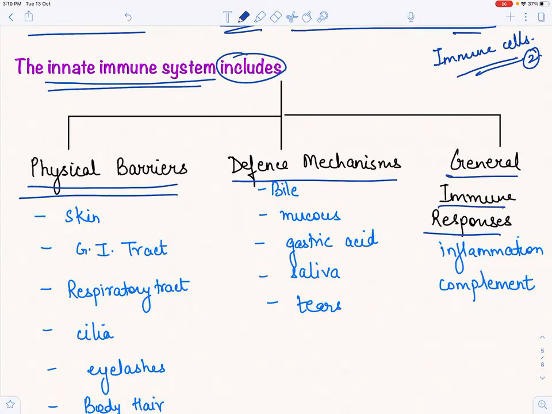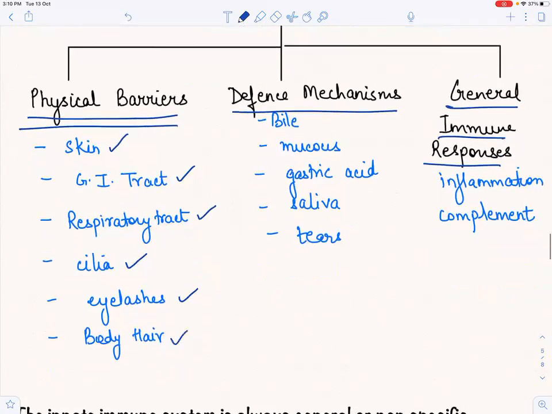Physical barriers: you have skin, you have your GI tract, you have your respiratory tract, you have your cilia, eyelashes, or any kind of body hair. They are all your physical barriers. Very easy to remember. Defense mechanism: bile, mucus, gastric acid, saliva, tears. These are your defense mechanism, right?